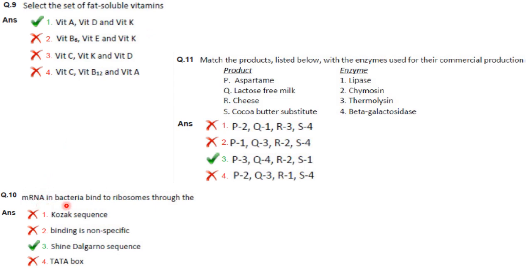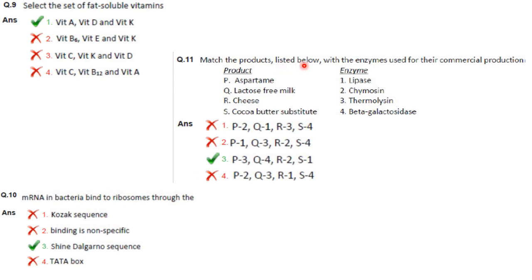Then next one. mRNA in bacteria binds to the ribosome through the Shine-Dalgarno sequence. It is a sequence of 5 to 9, or approximately 7, nucleotides located upstream of the start codon in prokaryotic mRNA that is recognized by the ribosome. Answer is option 3. Then next one.